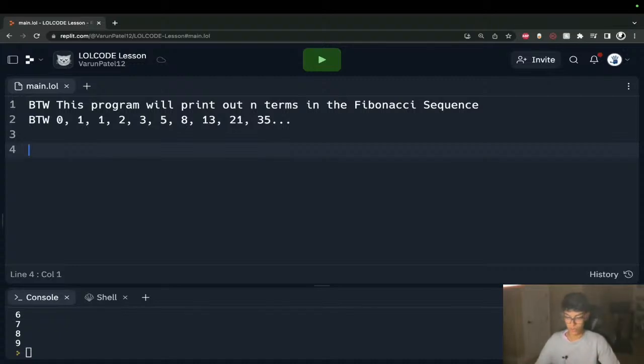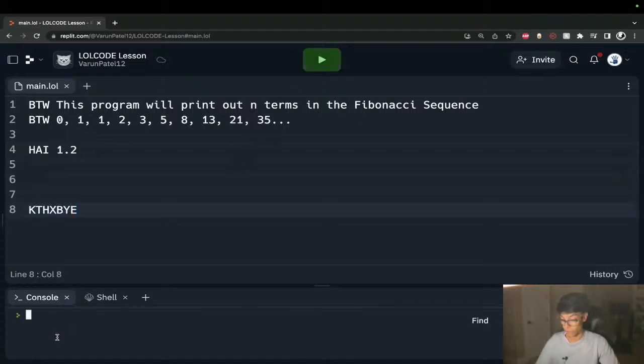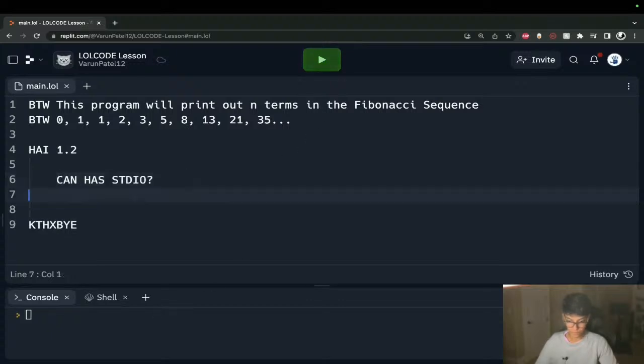So let's get started with our general project structure. We all know that our LOLCODE programs start with HAI, and they end with KTHXBYE. Running this, we have no errors. That means we're still doing good. We'll import our standard input-output library, our headers for that. So CAN HAS STDIO? with a question mark there. Run this again, all good.